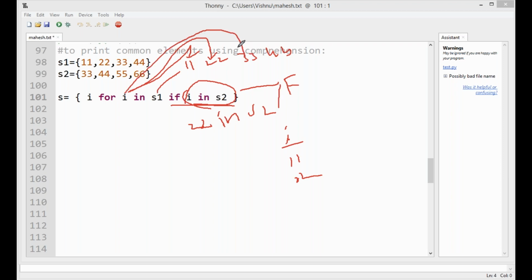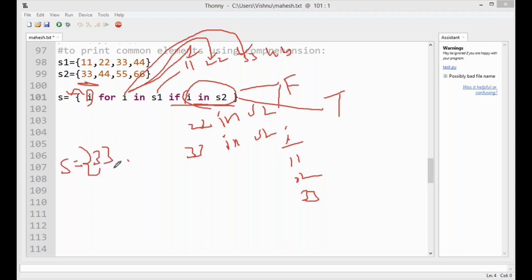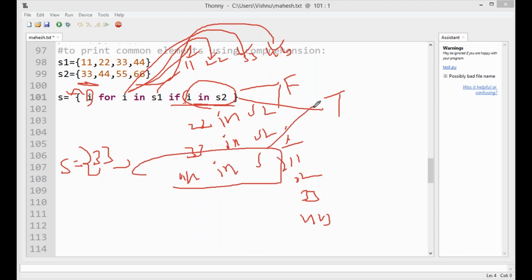Again, go back to the next value. The i value is 33. If i means 33, 33 in S2. Now this condition, 33 in S2, returns the value true. That's why the i value is stored into s. Here s equal to the i value, which is 33. Okay, sir. Next, again the next time the i value equal to 44. Check this condition: 44 in S2. This condition returns true.